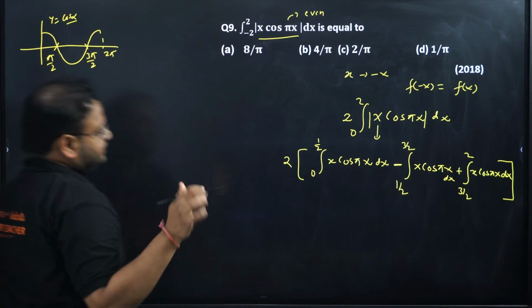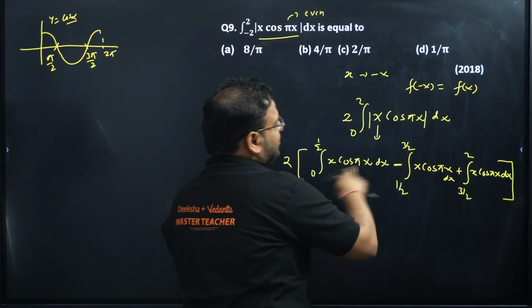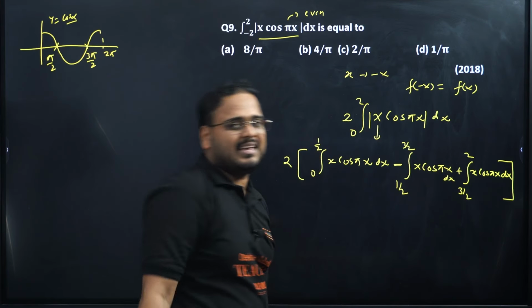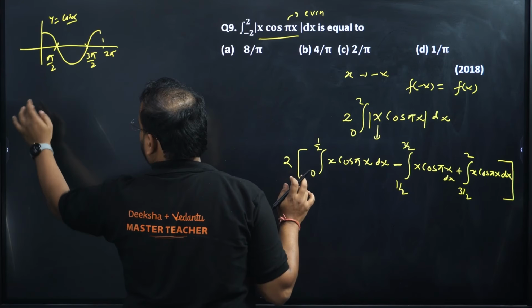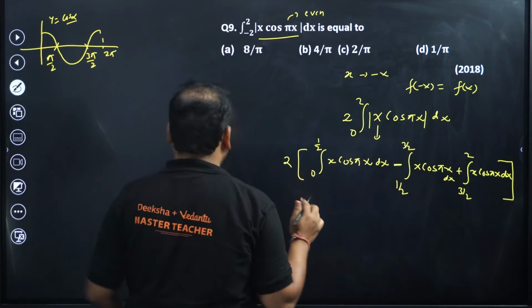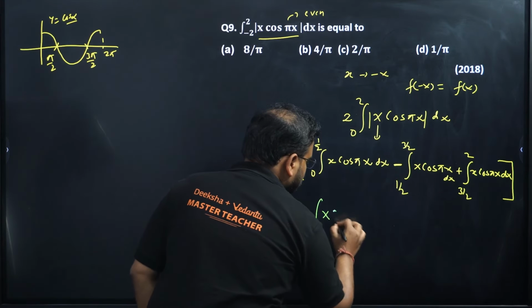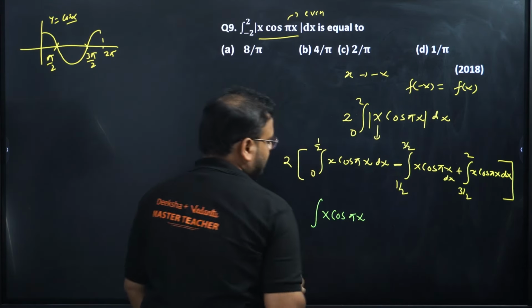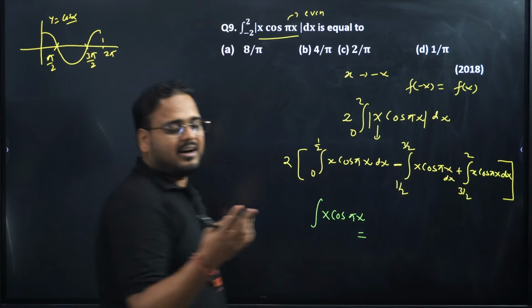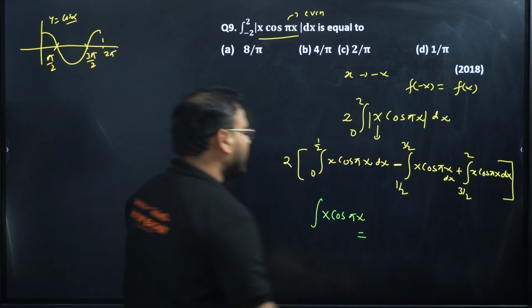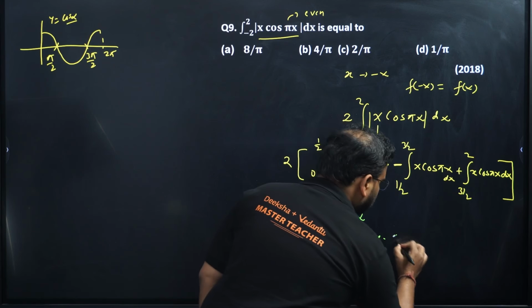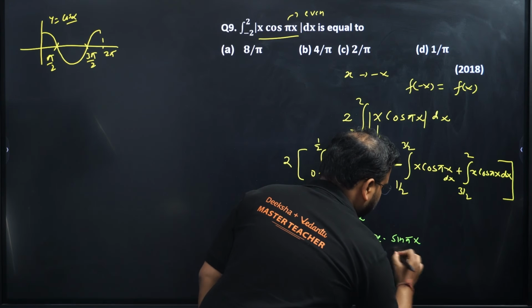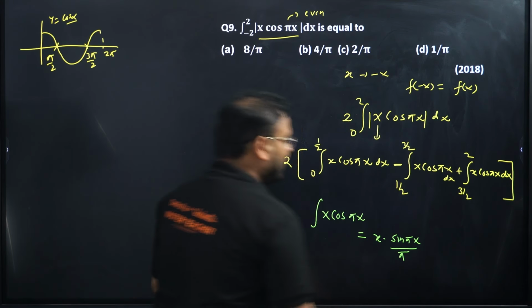Okay, then what do I do? I have to integrate. See, you can see that the integration is always the same, x cos πx. So why don't I integrate it separately? Okay, let me integrate this x cos πx separately. So we know that algebra has the preference over the trigonometry. So x will be as it is. Integration of cos will be what? Sin πx by π.